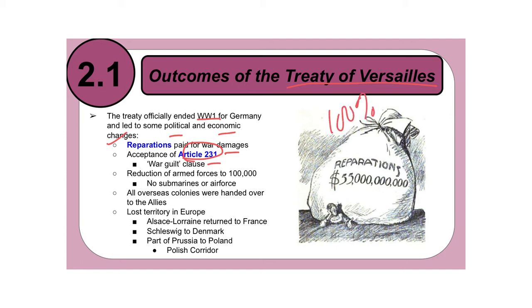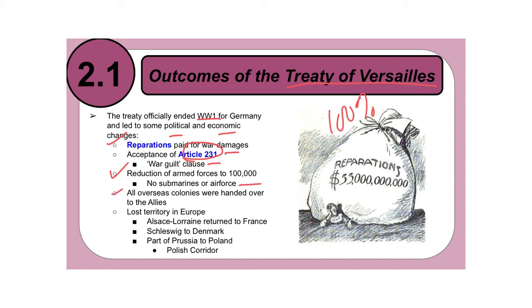So every death, every atrocity was completely attributed to Germany. Okay? Next, there was a reduction in their armed forces. They could have no more than 100,000 people in their army. This is a country that had well over several hundred thousand people in their army during World War I. Now they can have no more than 100,000, and they can have no submarines and no air force.